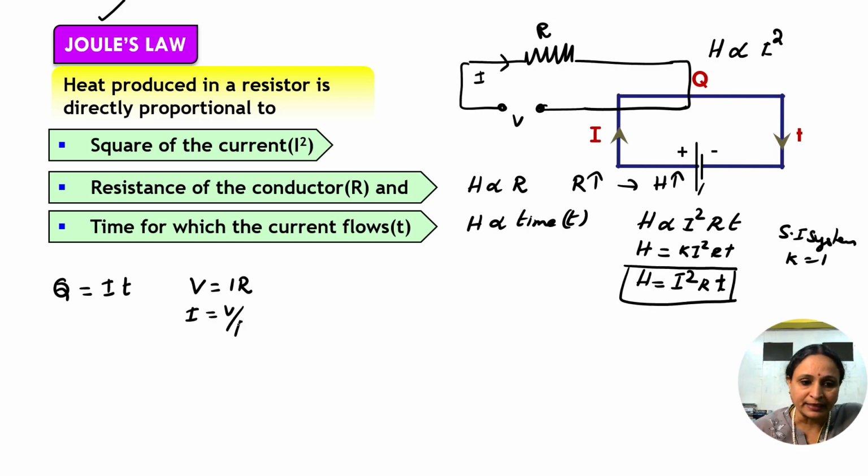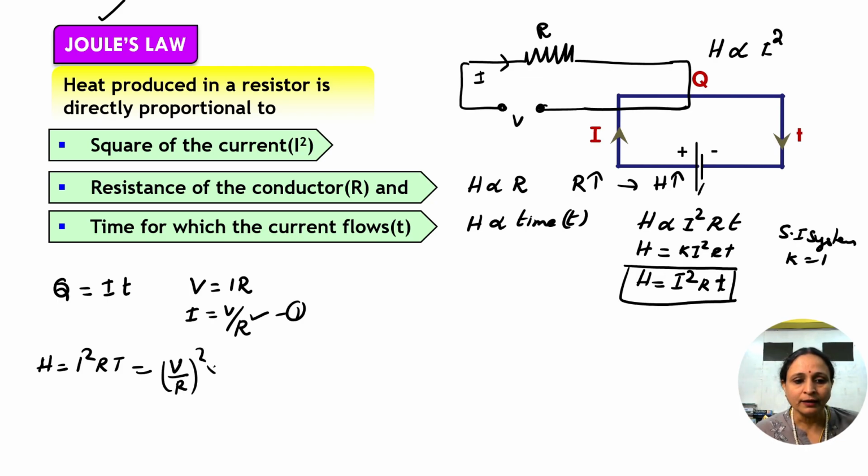It is equal to V divided by R. Now, H is equal to I square R multiplied by t. Instead of this I, can I put V by R? Yes. Take this as equation 1, and here you put (V upon R) square into R multiplied by t. What do you get? V square by R square into R multiplied by t, that is equal to H.